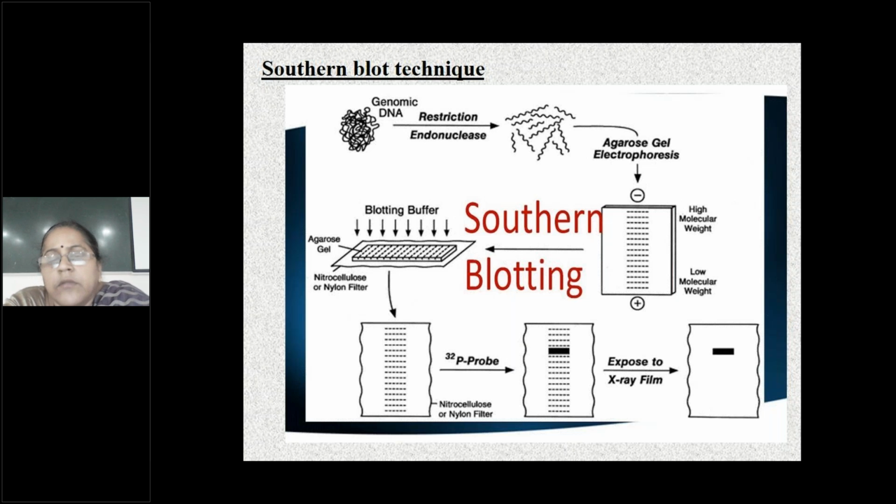In forensic medicine, can you tell me what is the use there? Crime. Some thief has entered a house. So who is the thief? To know that, if you find any blood stain or any hair, you will take that and do this Southern blotting to find out the thieves.